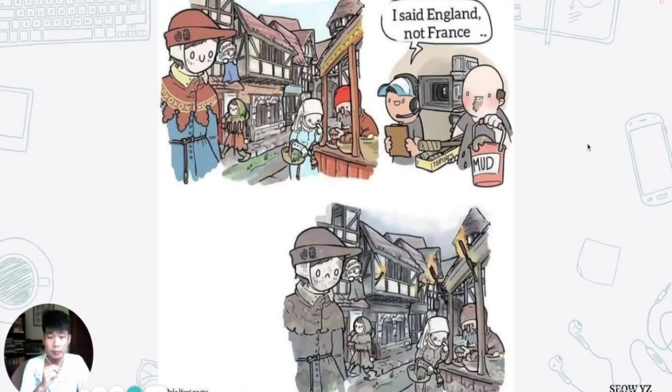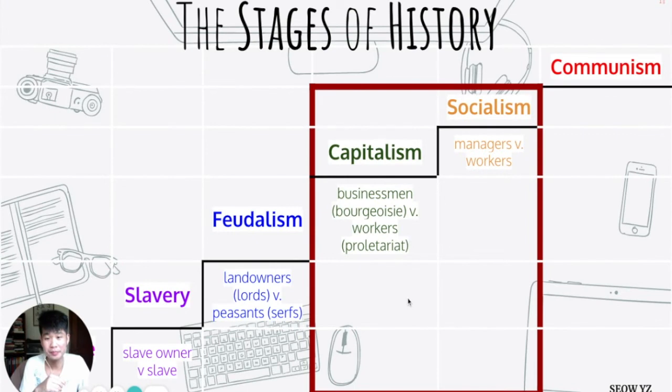And this is a meme. The joke is that England, the Industrial Revolution, was full of soot and people were all dirty. It's just a joke. It's not real. It's a stylization. Okay, so we have moved from feudalism to capitalism. And how do you move from capitalism to socialism?